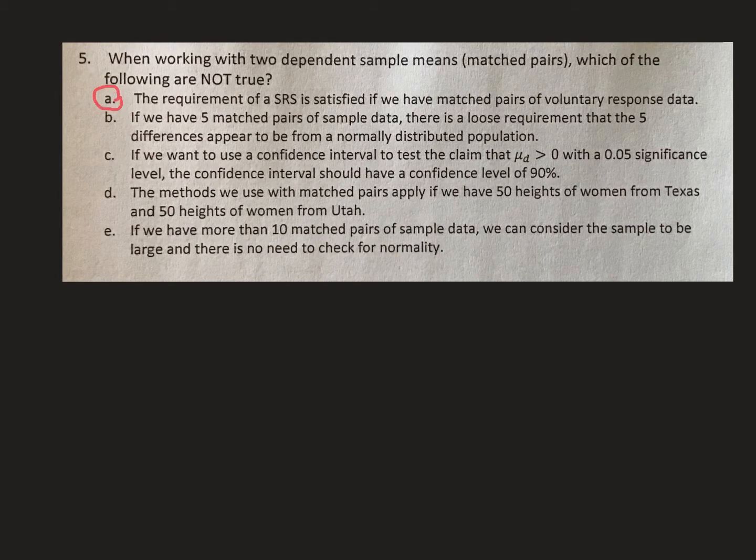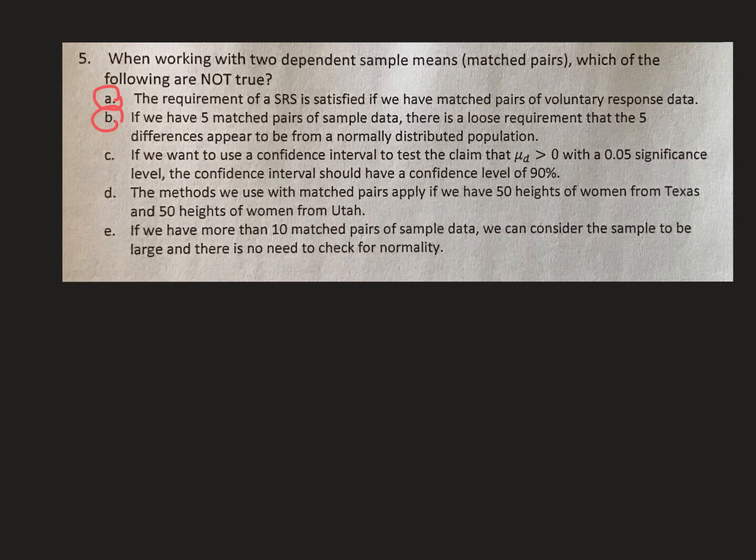Part B, if we have 5 matched pairs, there's a loose requirement that the 5 differences appear to be, no, you've got to have more than 30, greater than 30. That's not true. Part C, if we want to use a confidence interval to test a claim that the mean of the differences is greater than 0 with a 0.05 significance level, the confidence interval should have a level of 90%.